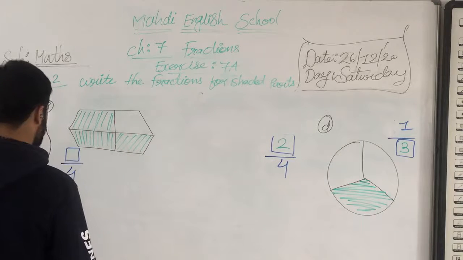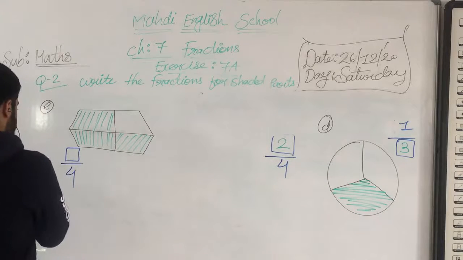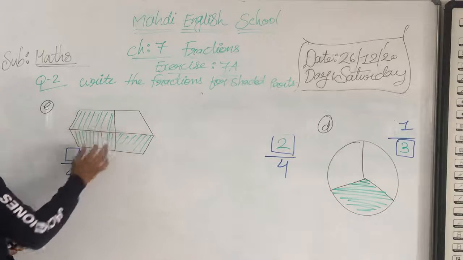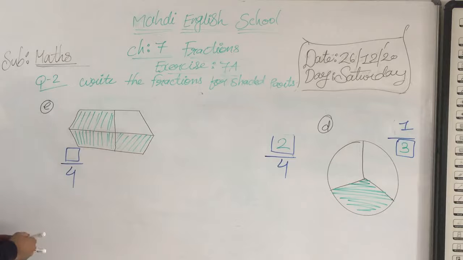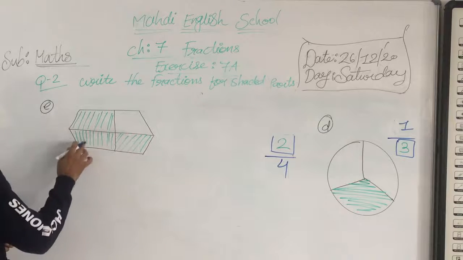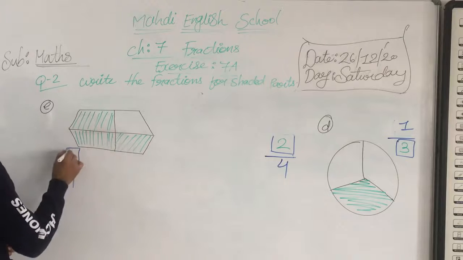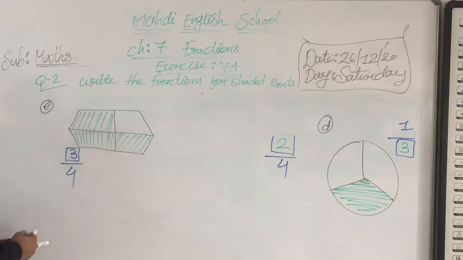Okay, here we are going to write, my dear students. How many total parts are here? 1, 2, 3 and 4. That's why I am mentioning here 4. And how many parts are shaded by green color? 1, 2 and 3. That's why I am mentioning here 3. So let's try to draw in your book, and then we will move on further, my dear students.